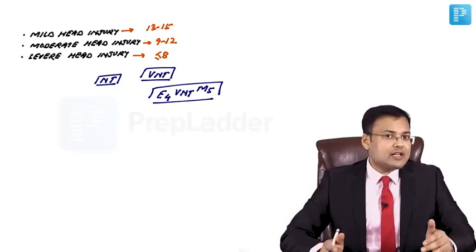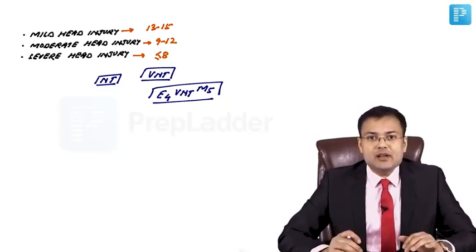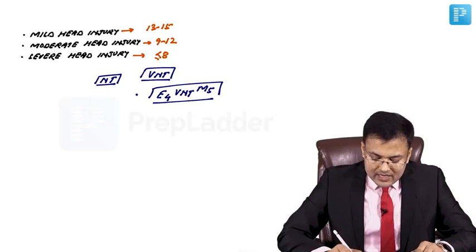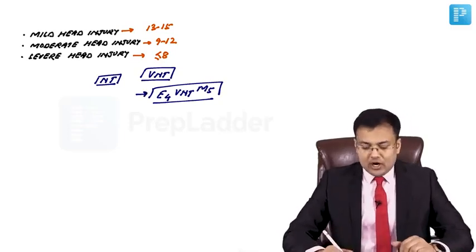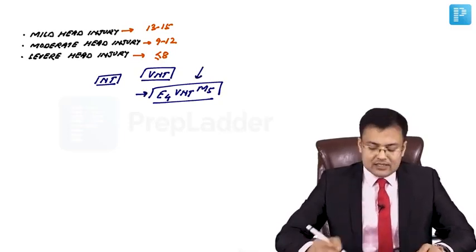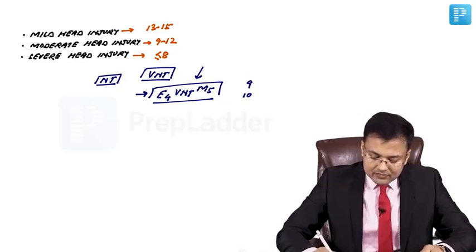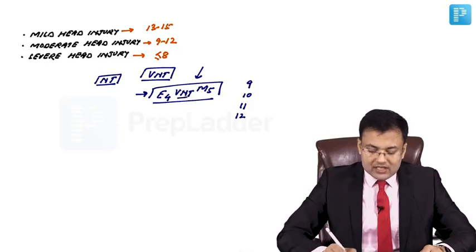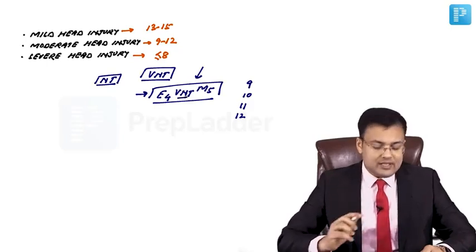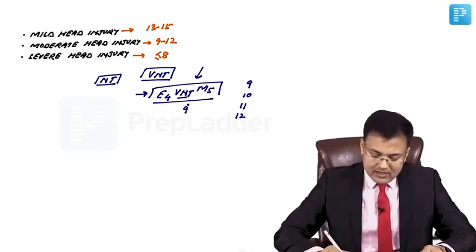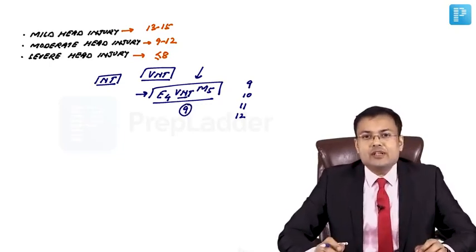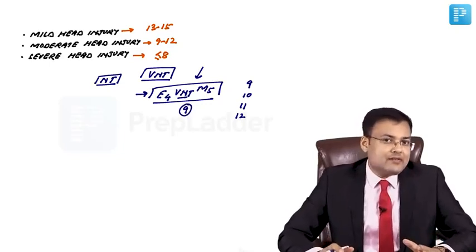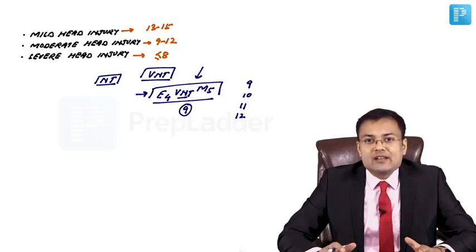This was the question which was asked 2 to 3 times in NIMS. Sometimes they ask you question and the options are given in this format, and sometimes scoring is given. So what should be the score? So here you should not assign one score for VNT. So total score will be 9, right? So it is E4 VNT M5, but the total score is 9, right?